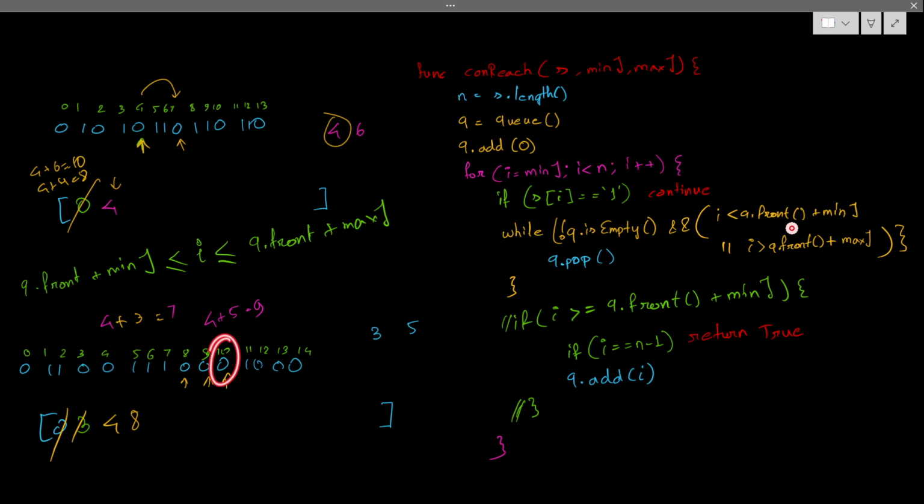Current index is 10 and that is beyond the maximum range of this 4. This is a valid case, so I am overruling it. I'm popping this 4. Now what is my present? Present is 8. So what will be the case? 8 plus 3 will be 11, right? And 8 plus 5 will be 13. So the current range of 8 is that.